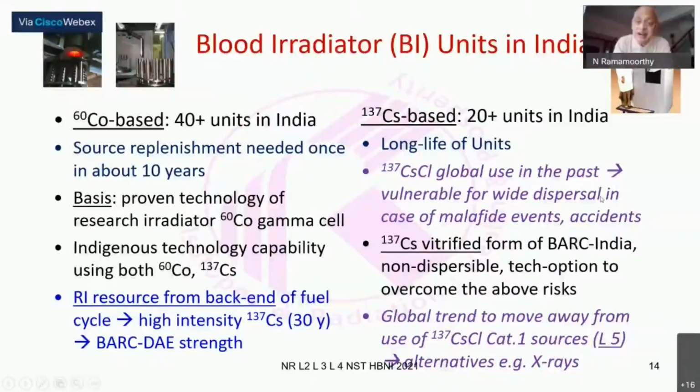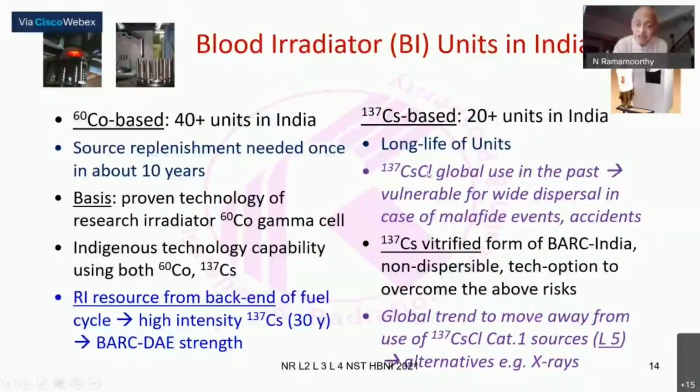So there is a general trend and feeling that any source which is vulnerable to being used for malicious intentions, such equipment or source should preferably be removed from regular common use, because this could unnecessarily give rise to some security issues. So there was a fear, but the cesium in the form of a vitrified glass is not in that same bracket, like easily dispersible or creating havoc.